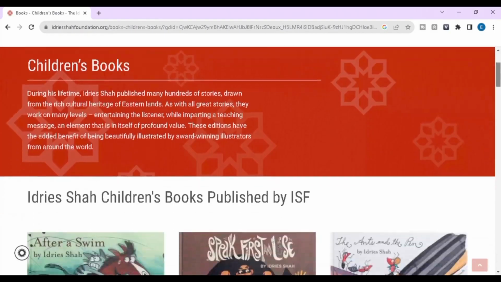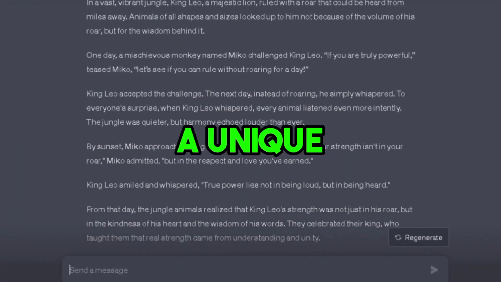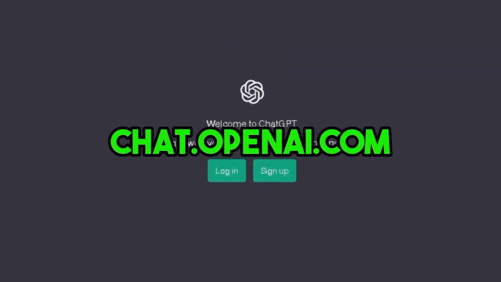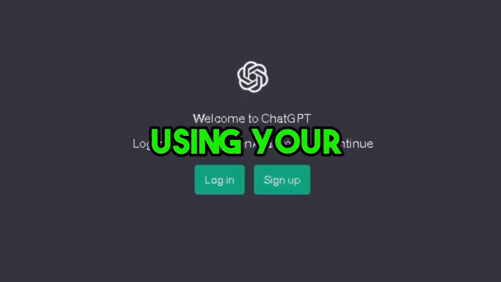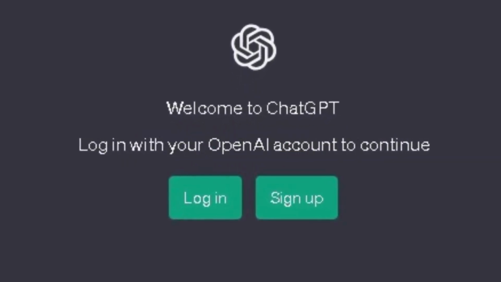The first step is to generate a story script for our video. You will find thousands of stories on Google, but today we will use ChatGPT to generate a unique story for our video. So first of all, go to chat.openai.com and create a free account using your email address and password. Since it's so easy, I'm not going to show it anymore.